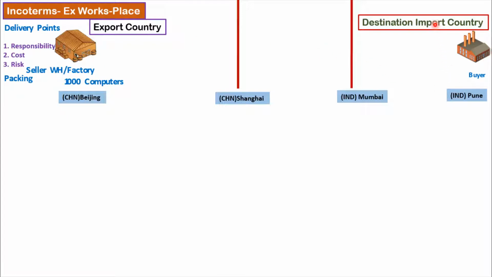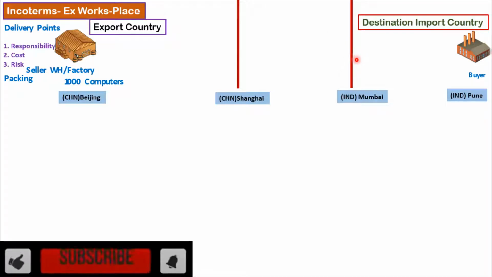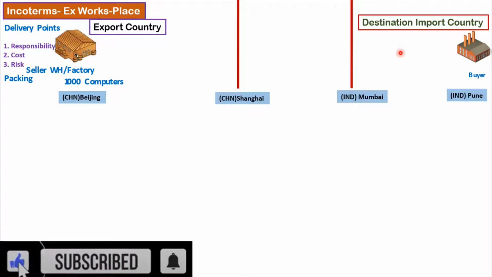Since it is international trade, there is going to be road transport from the seller's factory or warehouse till the terminal. The terminal could be a seaport or an airport terminal. From there, it will travel to Mumbai airport or Mumbai seaport, and from the port again there is going to be inland transportation.